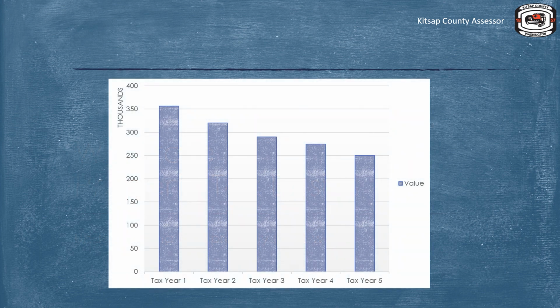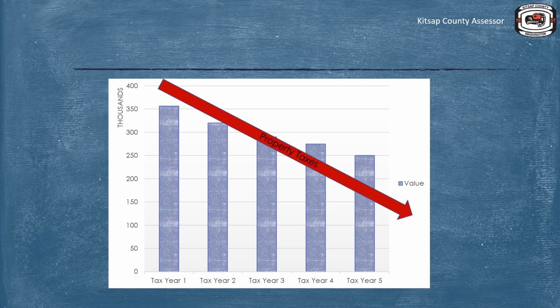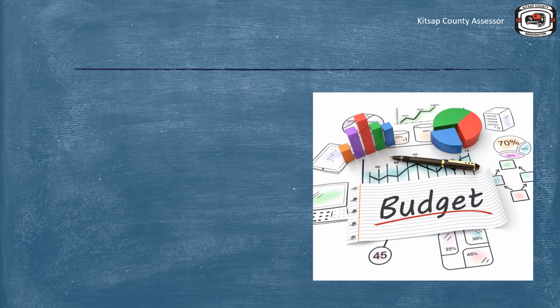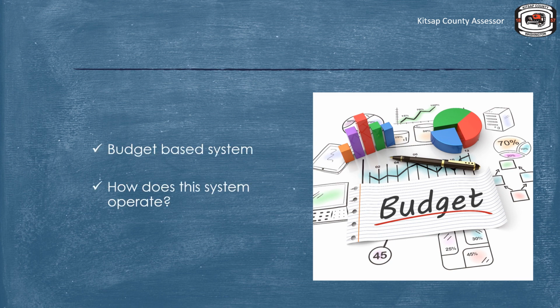A natural assumption that many taxpayers have is that if their assessed value decreases, so will their tax bill. In most circumstances, this may not be the case. Washington operates on a budget-based system of taxes, not a rate-based system. In this tutorial, we will help define this taxing system and show examples of how it operates.